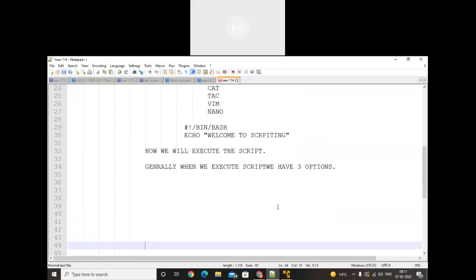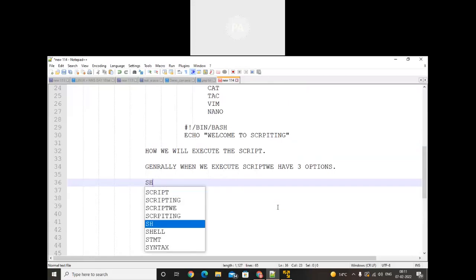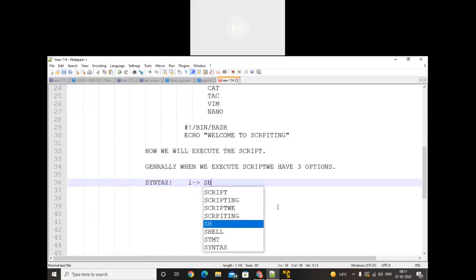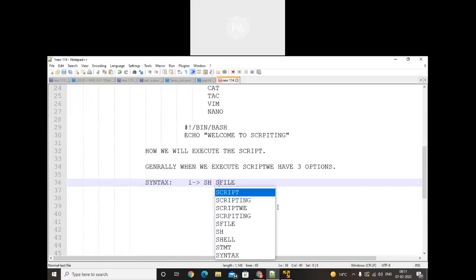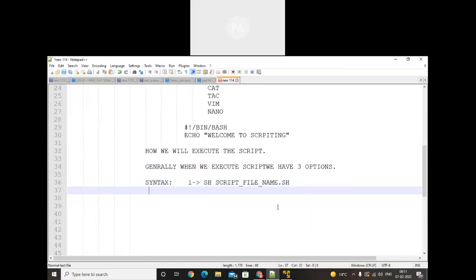First, I will show you the basic one, in which we use sh. The first one is sh followed by the script file name.